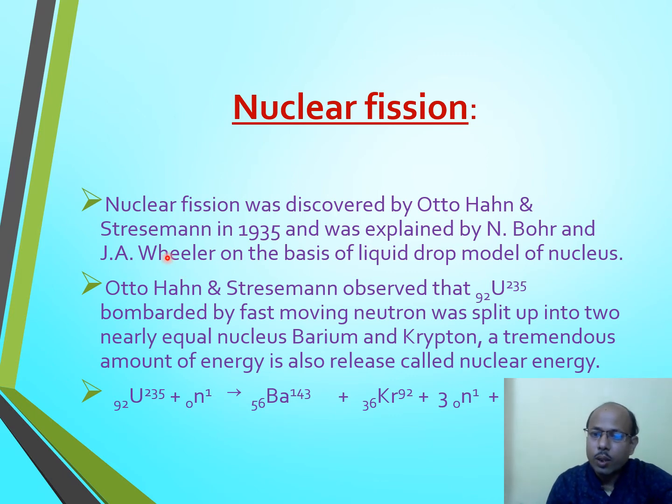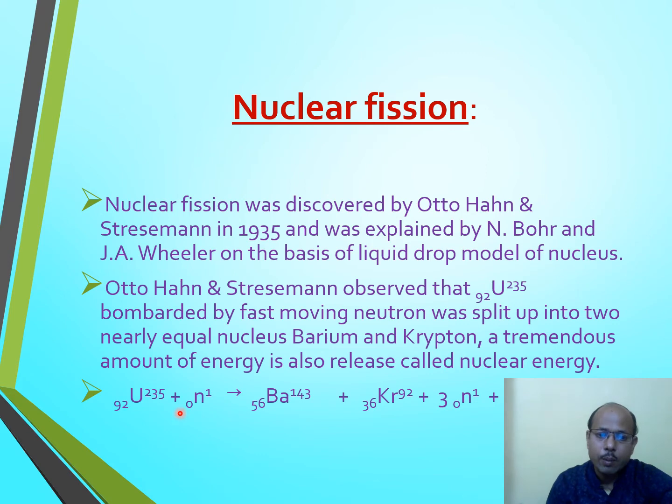So nuclear fission is the splitting of a heavy nucleus into two comparatively smaller nuclei. Otto Hahn and Strassmann observed that when uranium-235 is bombarded by fast moving neutrons, it splits into two or more lighter nuclei, which are mainly barium and krypton, with a tremendous release of energy. This reaction is known as nuclear fission reaction.